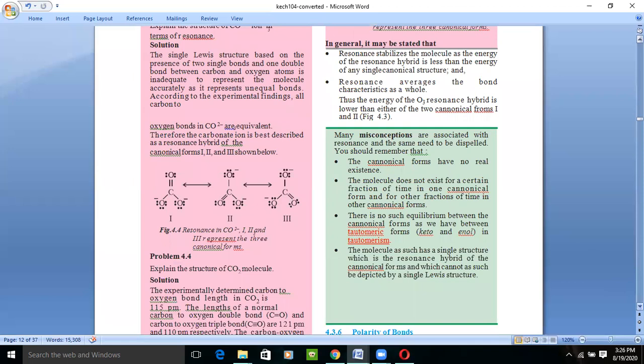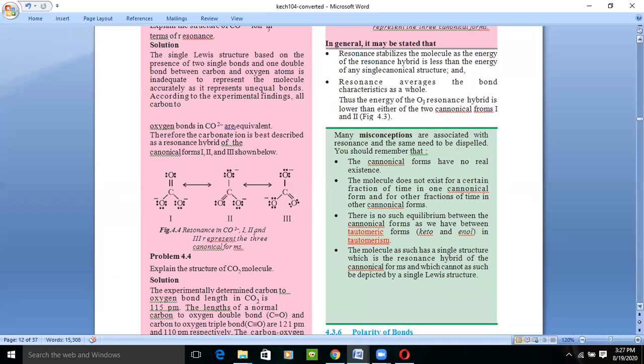Okay, so what are the main features of resonance? Resonance stabilizes the molecules, as the energy of the resonance hybrid is less than the energy of any single canonical structure. So resonance is the thing which stabilizes the molecule. This is the form in which the molecule becomes more stable as compared to a single canonical structure.